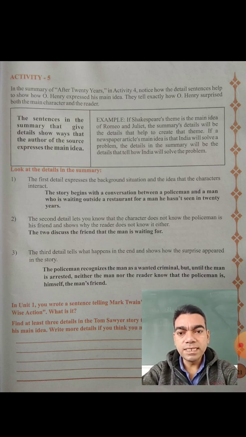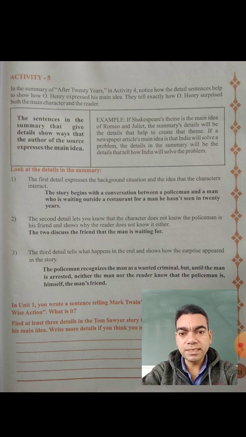The sentences in the summary that give details show ways that the author of the source expressed the main idea.